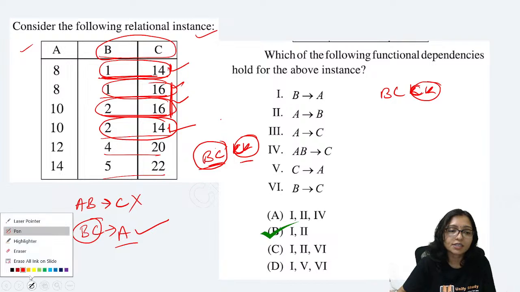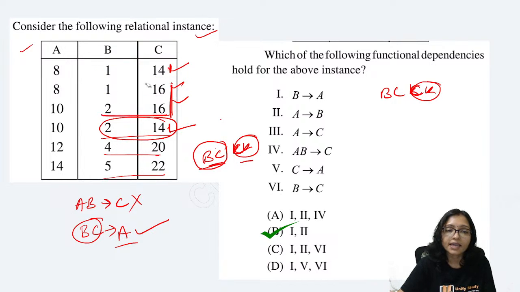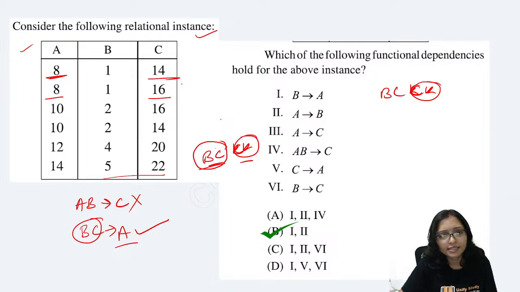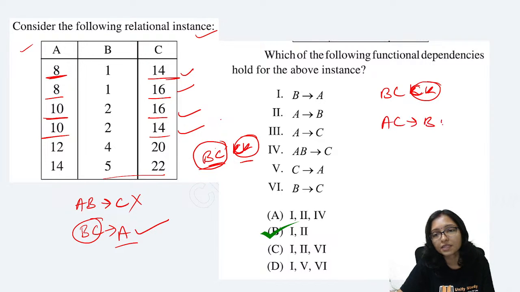And AC, is it possible? AB, AC we already did. AB was not possible. Taking AC, think 8, 14, 8, 16, 10, 16. It's okay. 10, 14 is also different. For 16 they are different data, for 8 they are different data, for 10 also they are different data. So AC implies B, that is also holding. So AC is also a candidate key.